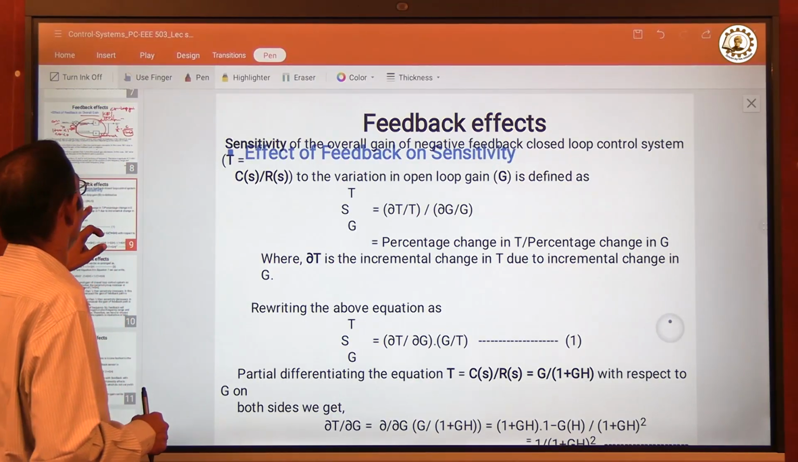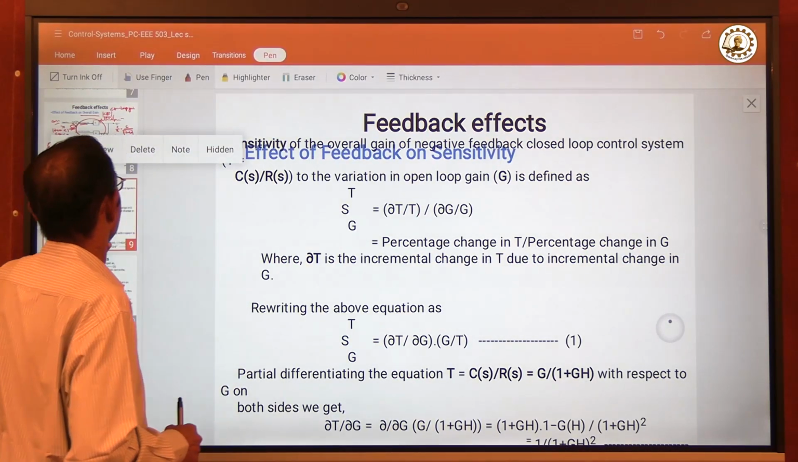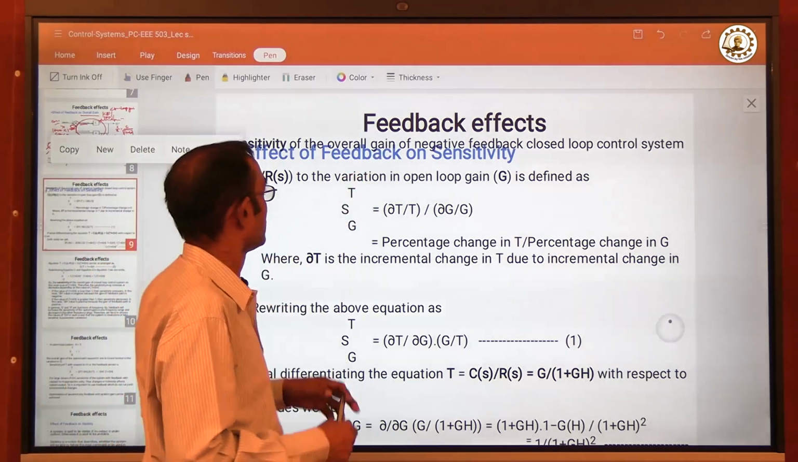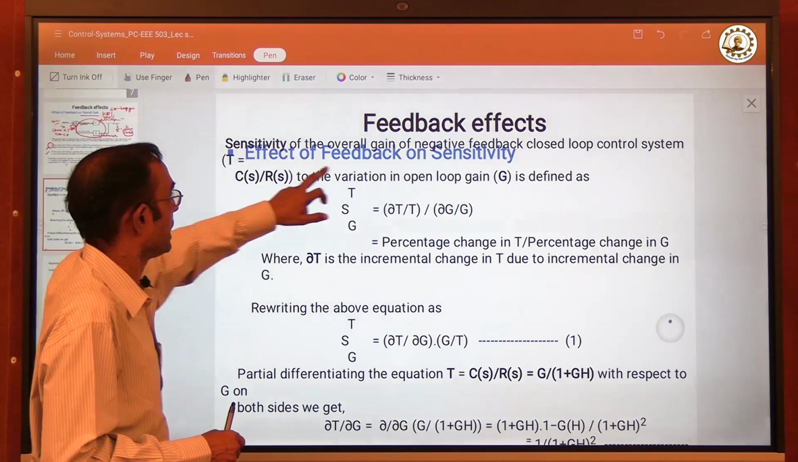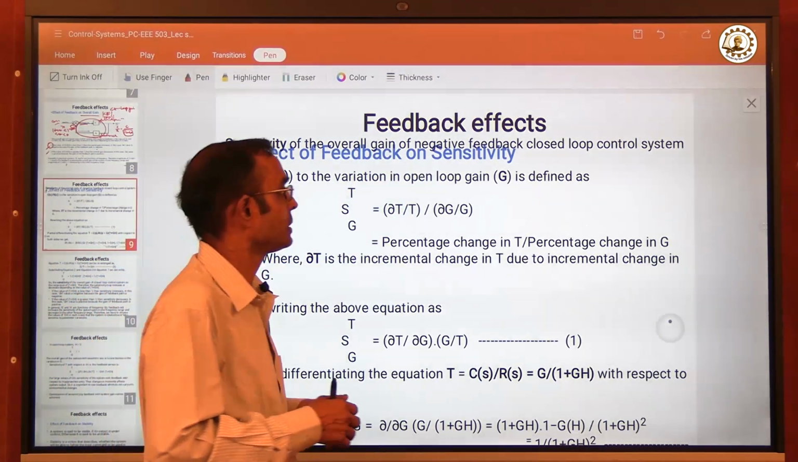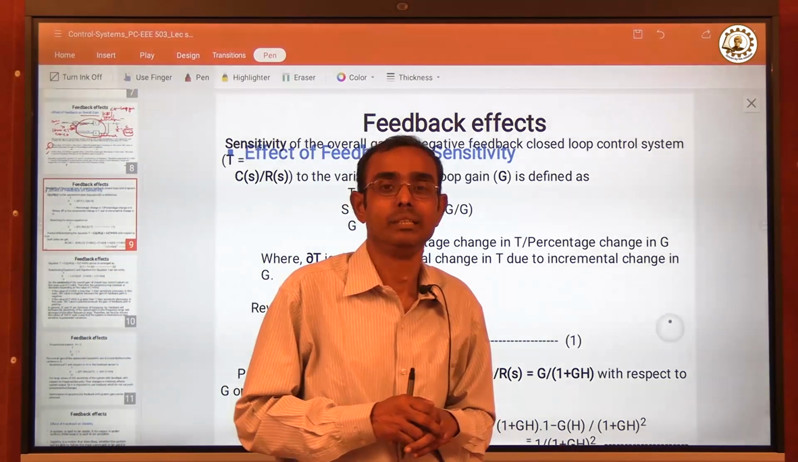Next point, effect of feedback on sensitivity. Now, what is the effect of feedback on sensitivity? Let us first see what is actually sensitivity.